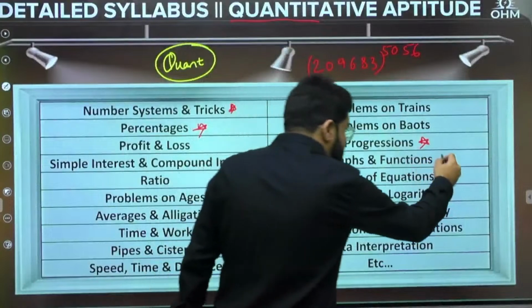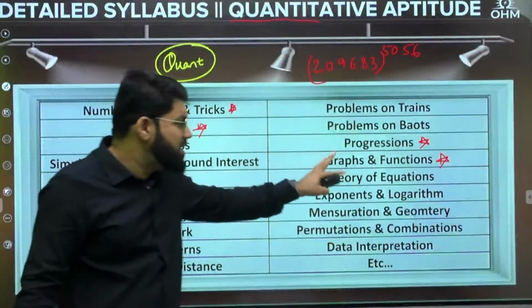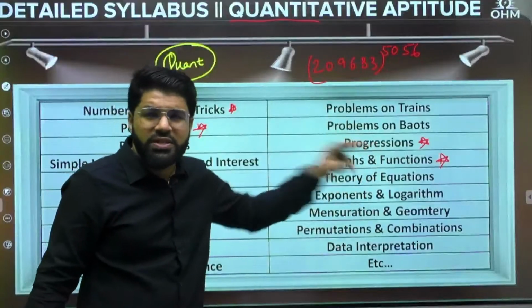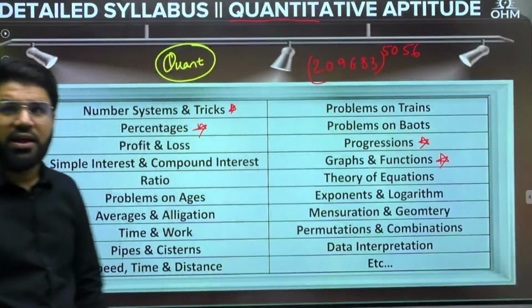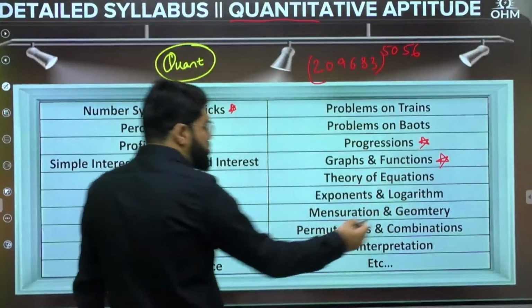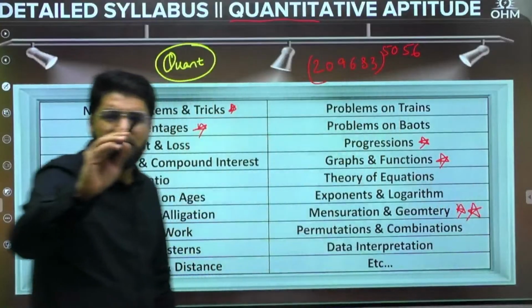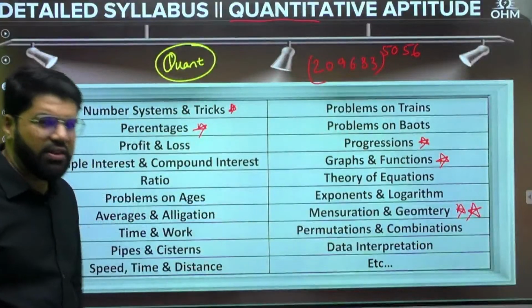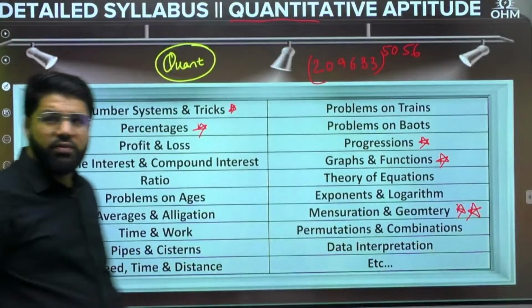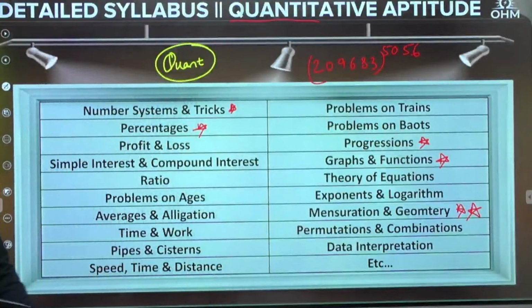Graphs and functions is actually very important, especially in current years. They are focusing on it; some questions are very easy, some are good questions, but questions on functions and graphical analysis are important. Theory of equations, exponents and log, mensuration and geometry, very, very important. Almost every year, whatever your branch is, they are giving a question from here. Correct. That is the mensuration and geometry.